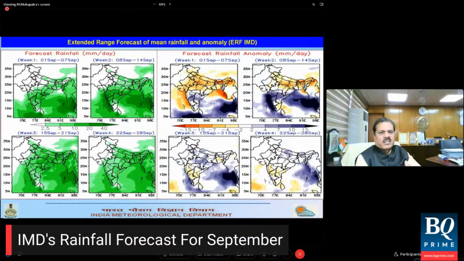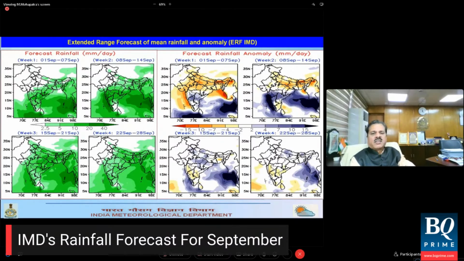Now let us look at the extended range forecast, that is mean rainfall anomaly. This forecast is issued for the next 4 weeks. Of course, accuracy is quite good up to 2 weeks. But the forecast indicates that in the month of September we'll have good rainfall activity.